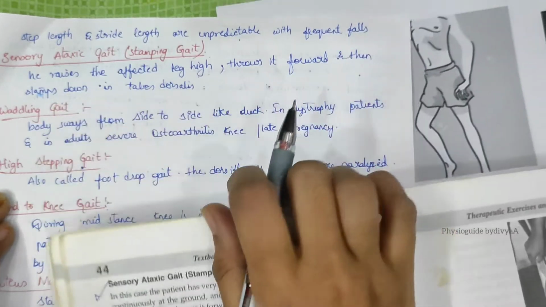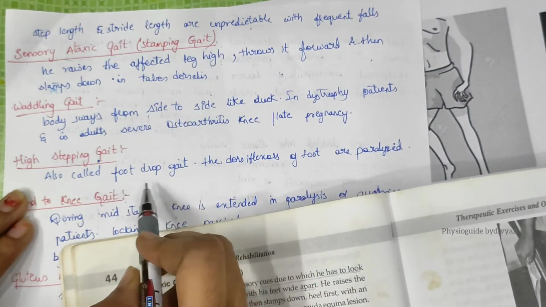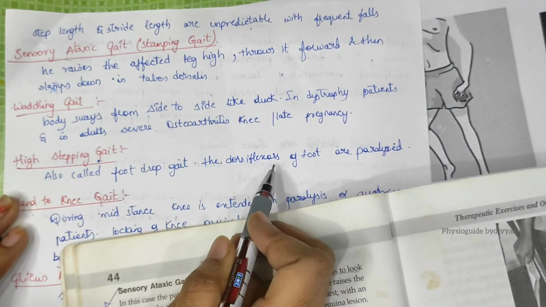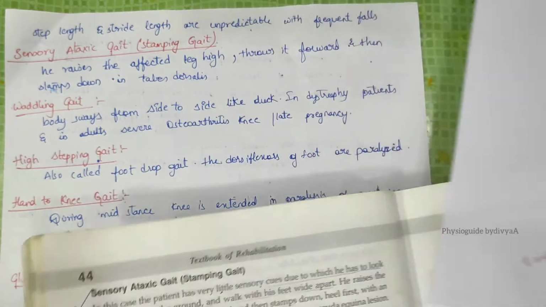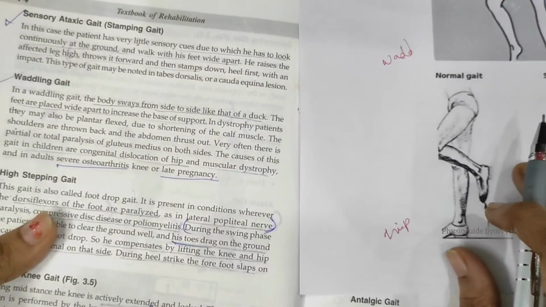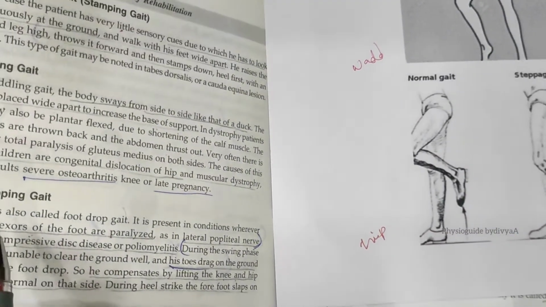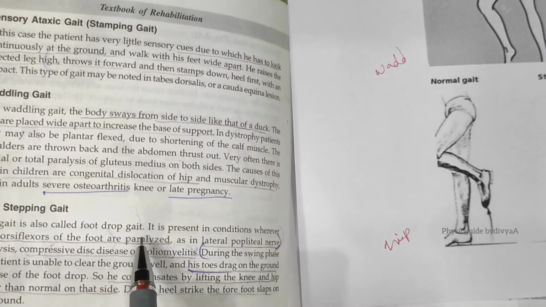Next one, high stepping gait. High stepping gait is also known as foot drop gait. The dorsiflexion of the foot is paralyzed. See, this is the problem in high stepping gait. Okay, now we'll read the textbook. High stepping gait is also called foot drop gait.